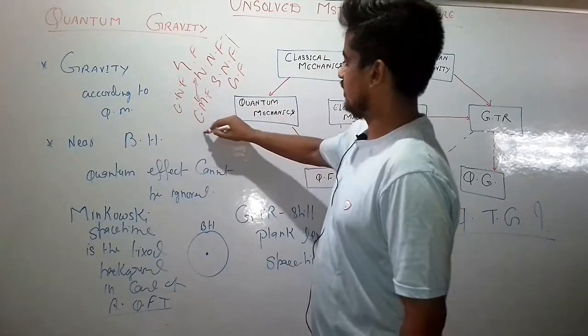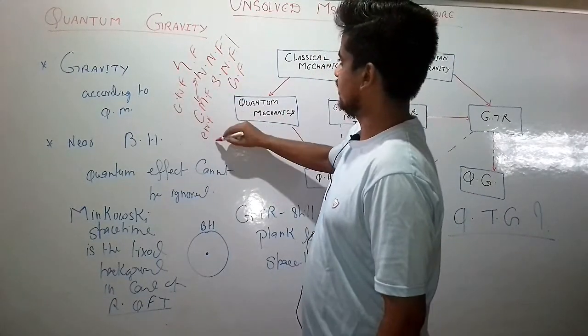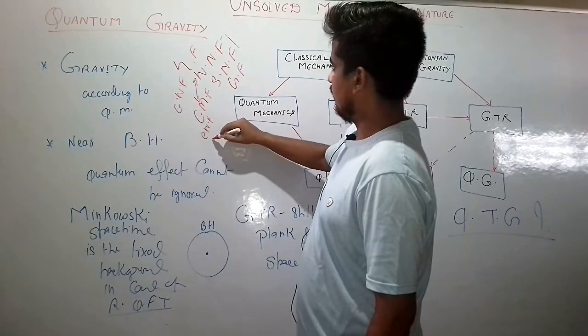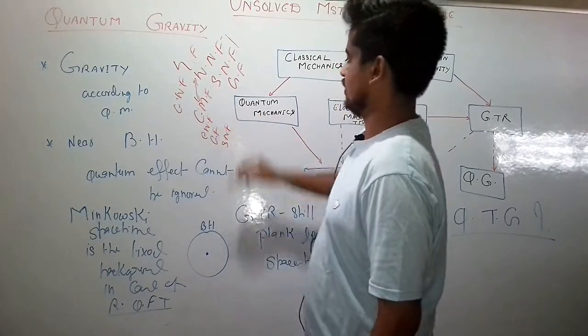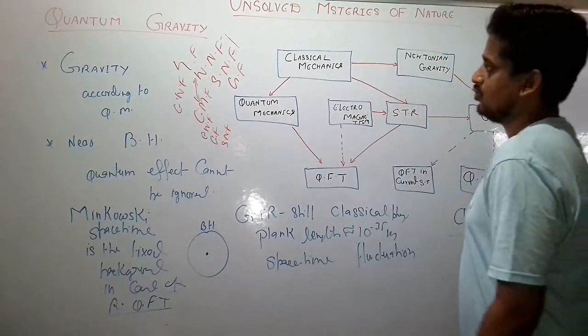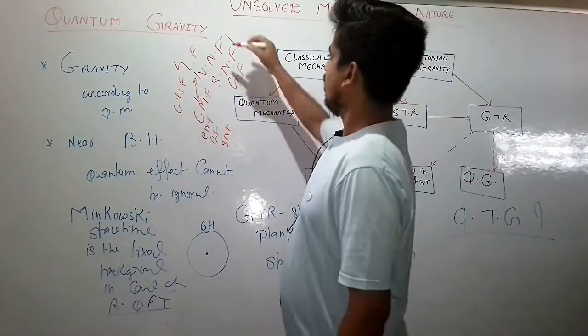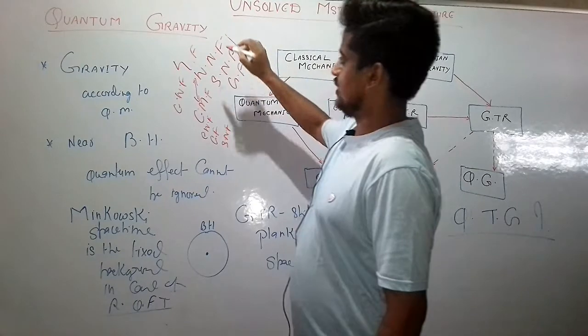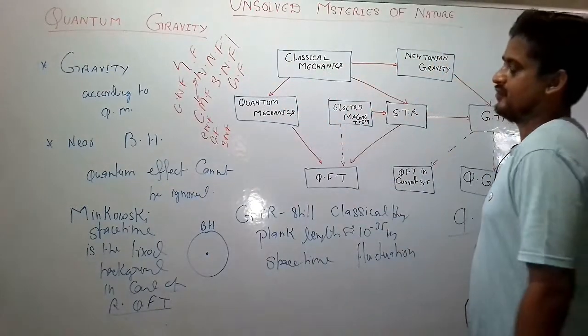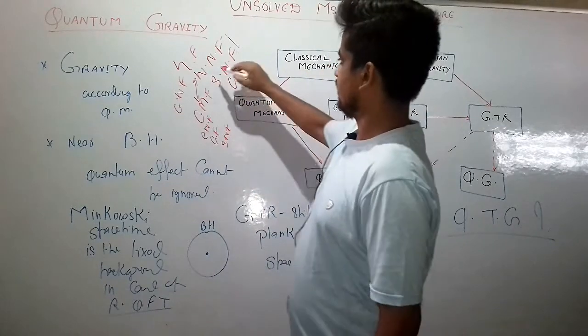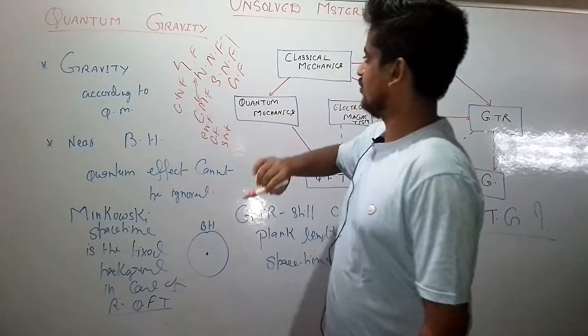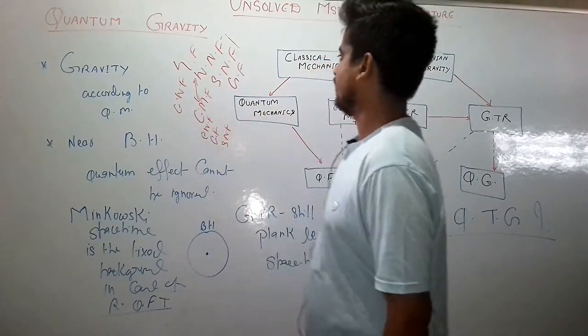So we are left with electroweak force, gravitational force, and strong nuclear force. And out of these, three forces can be explained in the framework of quantum mechanics. It means weak nuclear force, strong nuclear force, and electromagnetic force.